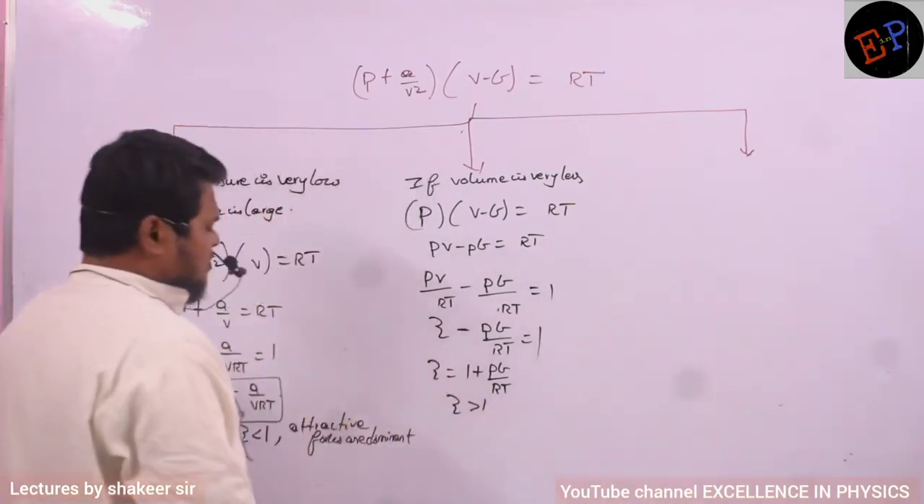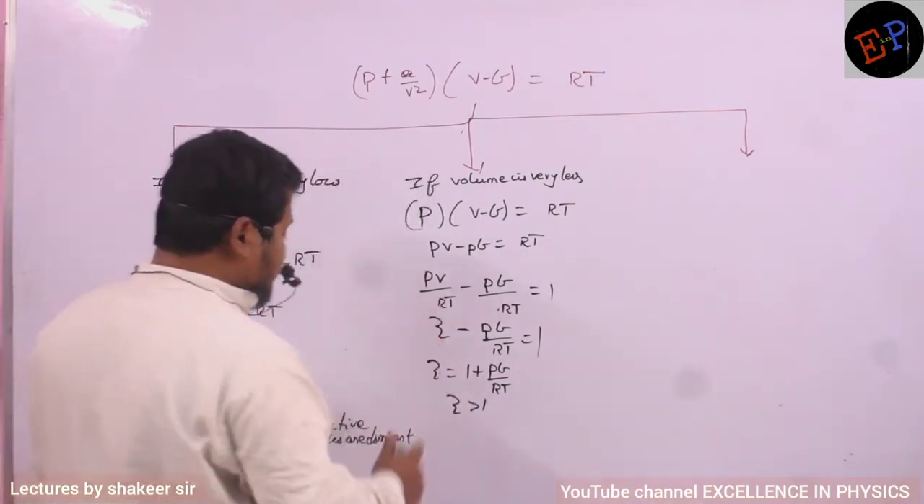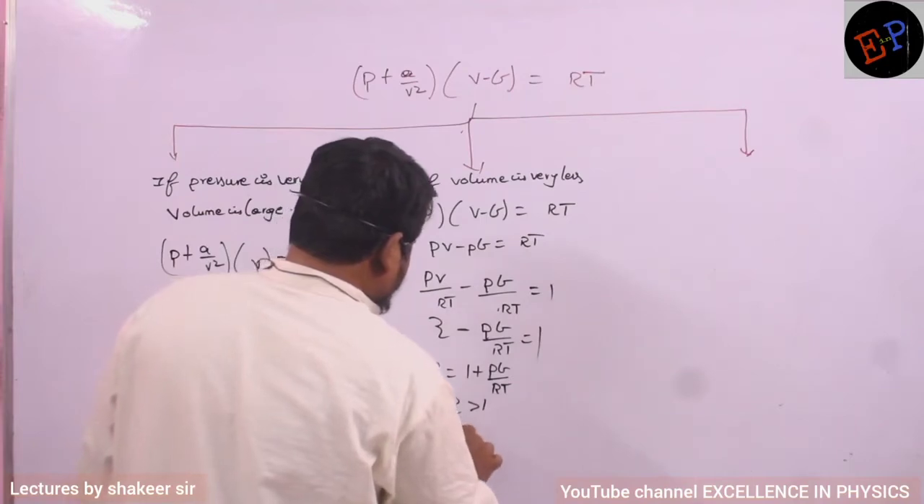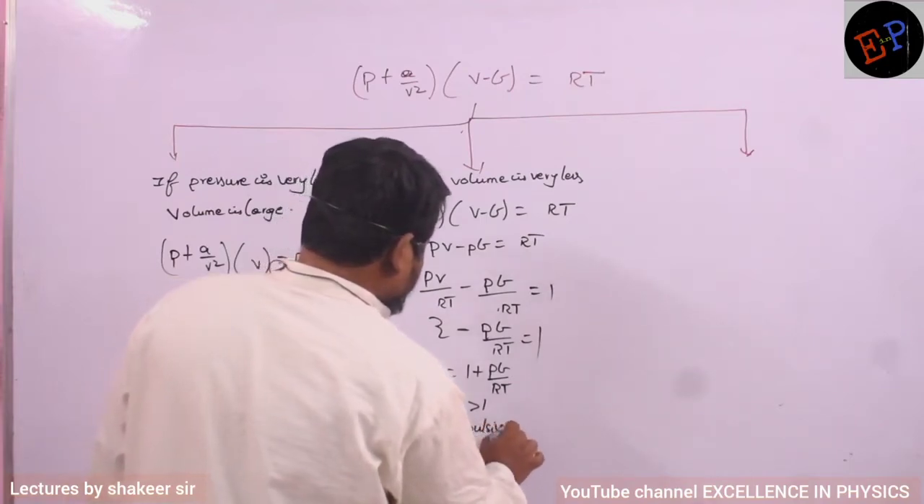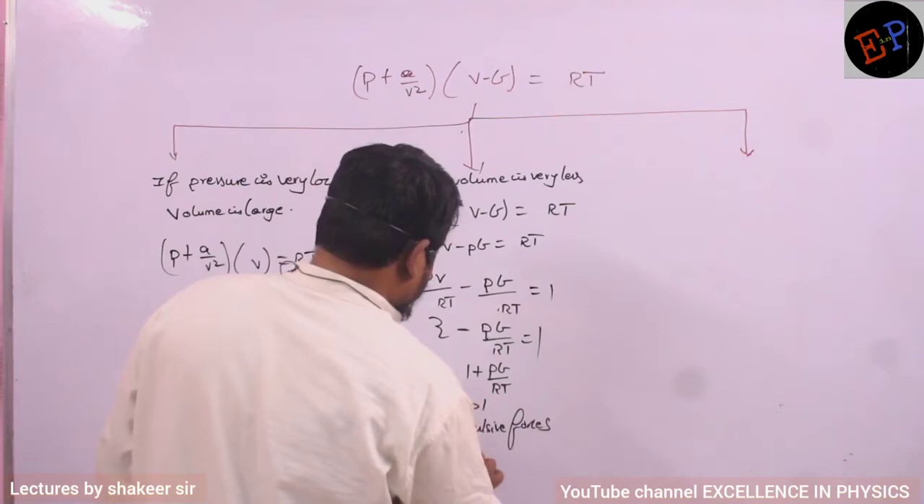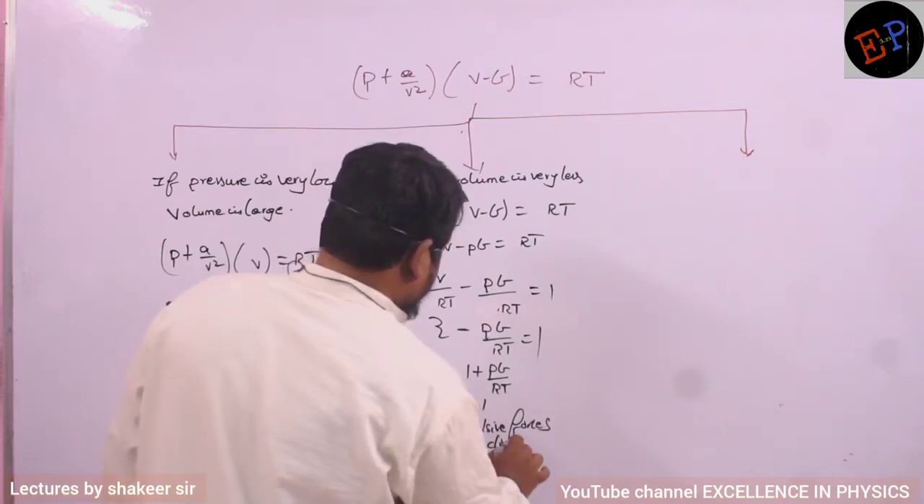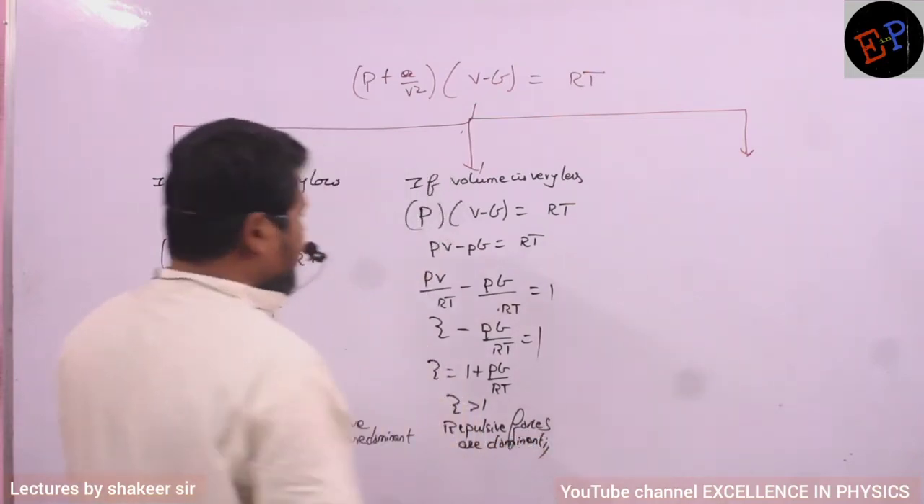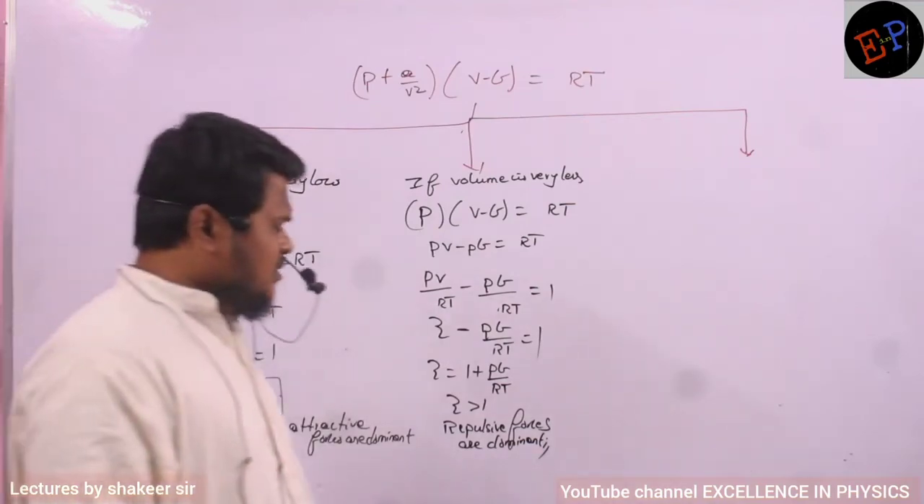So if the Z value is greater than 1, it means which forces are dominant here? I can definitely say that repulsive forces are dominant in this condition. So repulsive forces are more dominant in this condition.